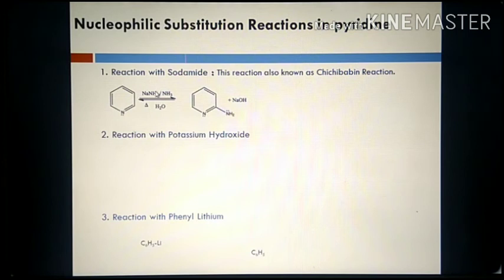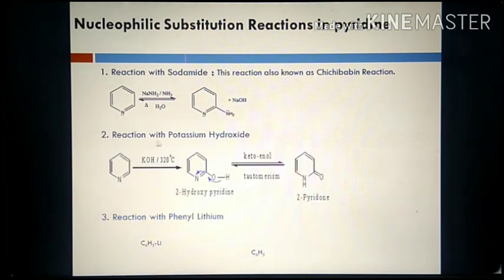The negatively charged NH2 attacks at the 2 position, forming 2-aminopyridine as the product, with sodium hydroxide as a side product.